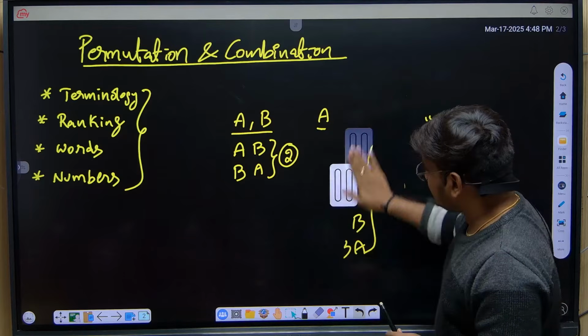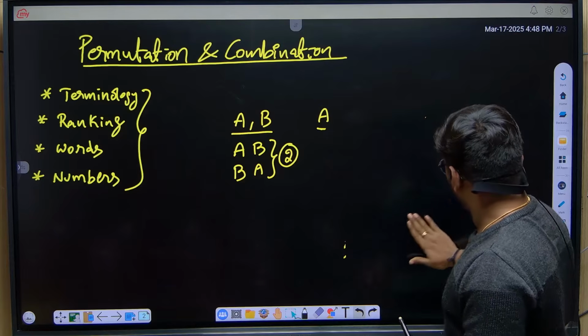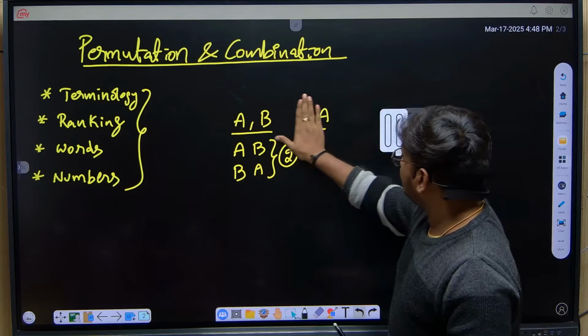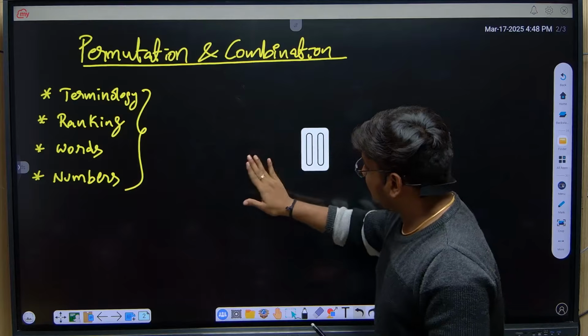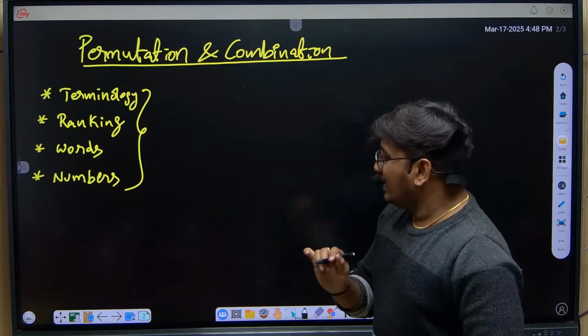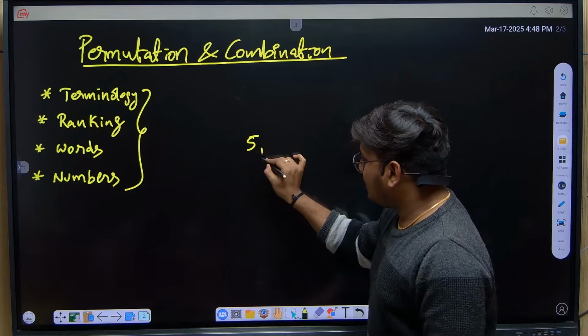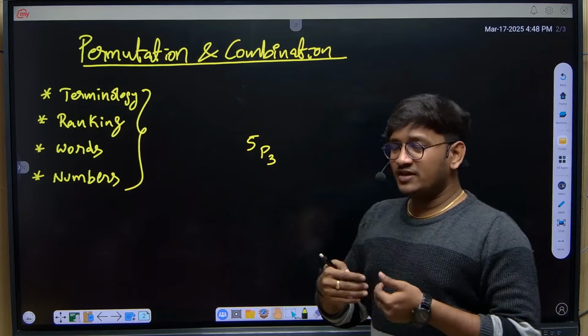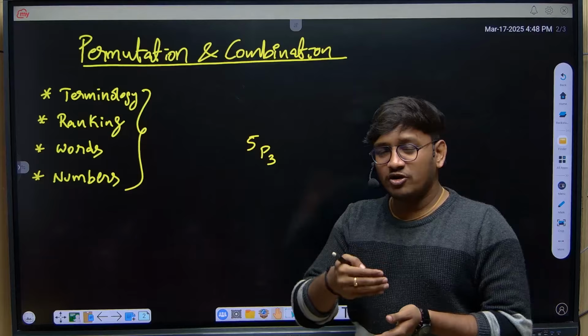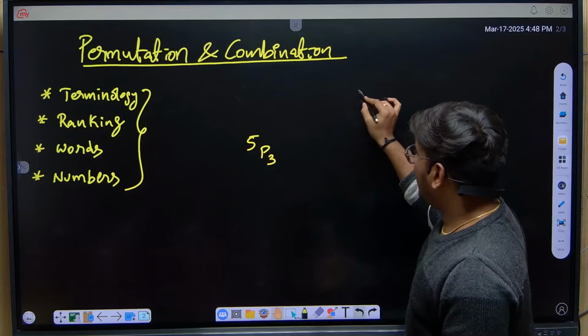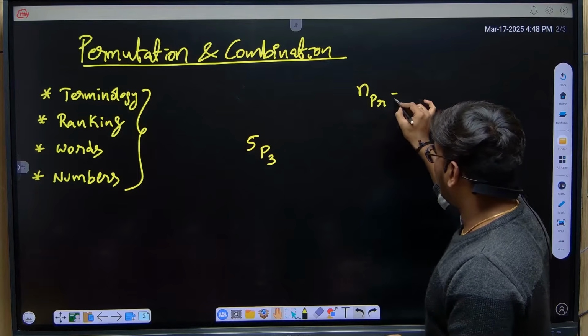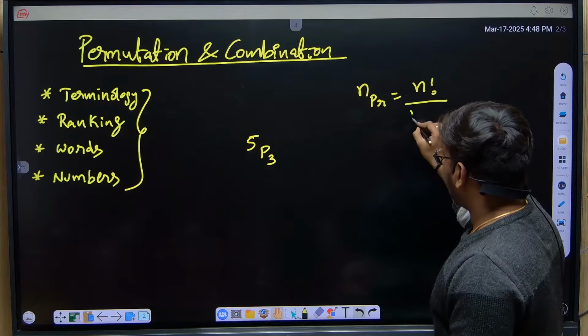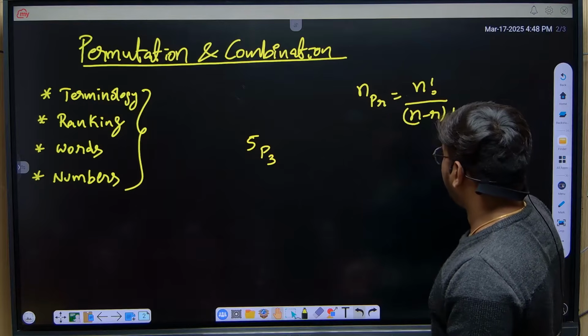Next, when it comes to formulas, let's take an example, 5P3. In the format nPr, we have the formula n factorial by n minus r factorial.